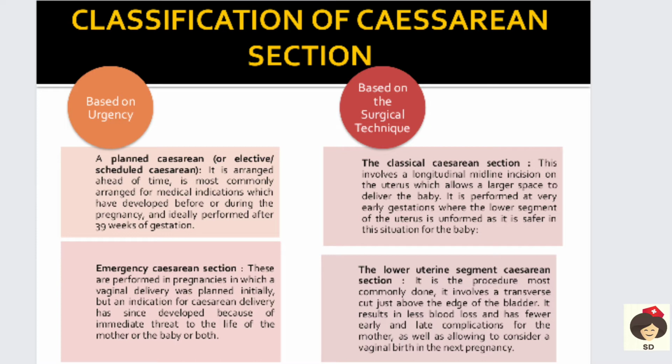Here the complications for the mother are less. We can consider vaginal delivery in the next pregnancy, because in the lower uterine segment there is a small incision, so the incidence of uterine rupture is also less in lower uterine segment cesarean section. So in the next pregnancy there is a chance for the mother to go for a normal vaginal delivery.